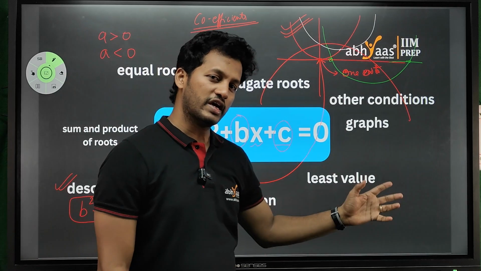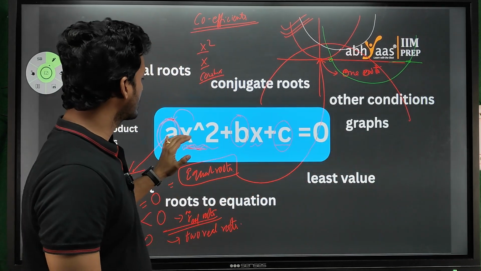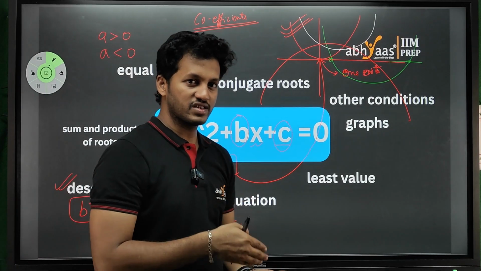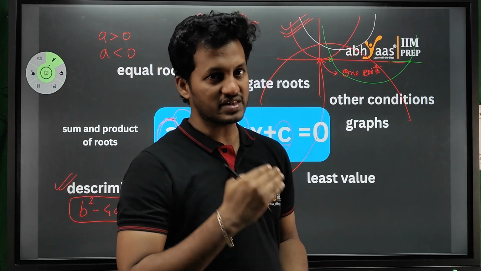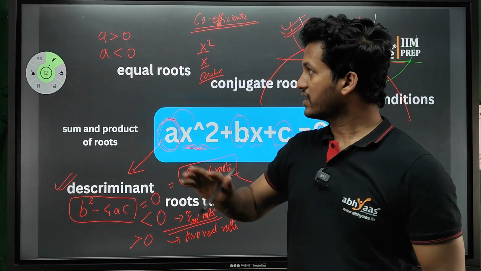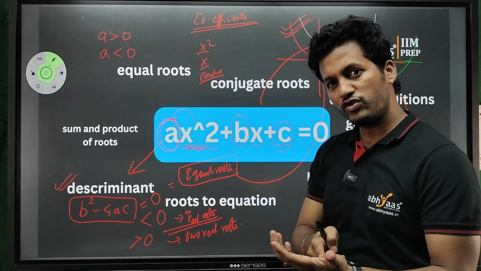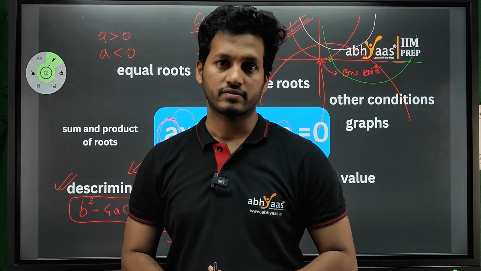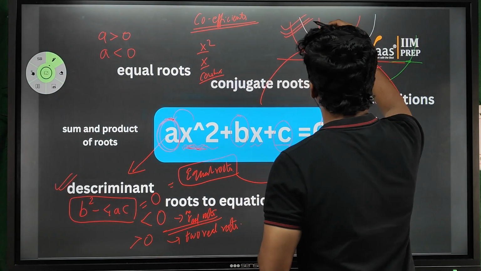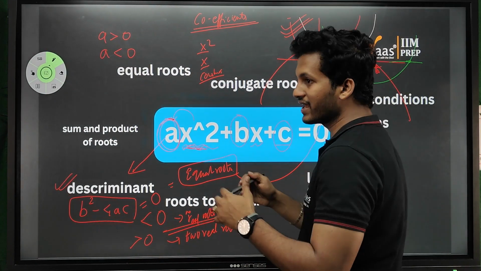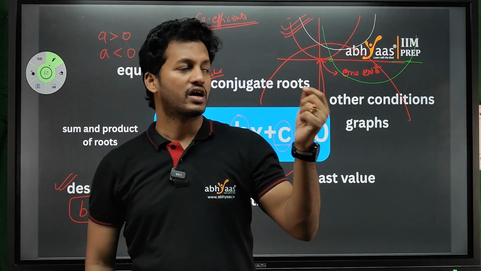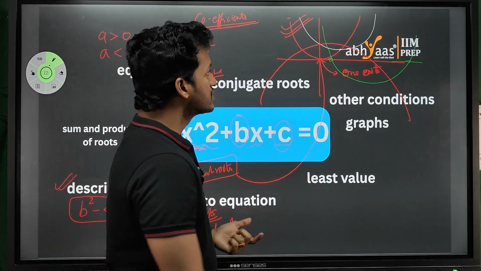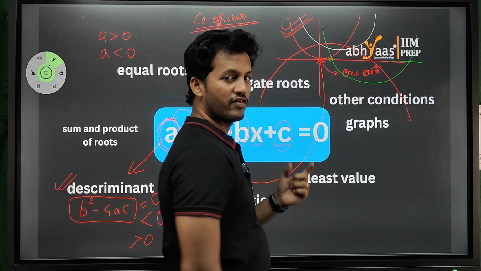Okay, so in the Indore question, the question was a normal quadratic equation in which the coefficient of x square is positive. That means it opens upwards. So when the parabola opens upwards, can you find a maximum point? It cannot be. You know why? Because I don't have an ending point here. Can I keep any ending point to the parabola? We never can. Okay, so there is only a minimum point for a parabola.